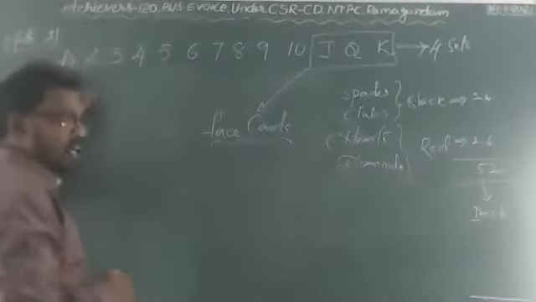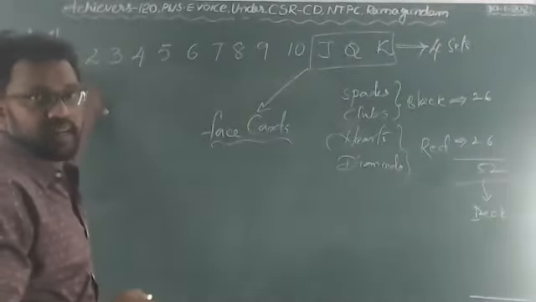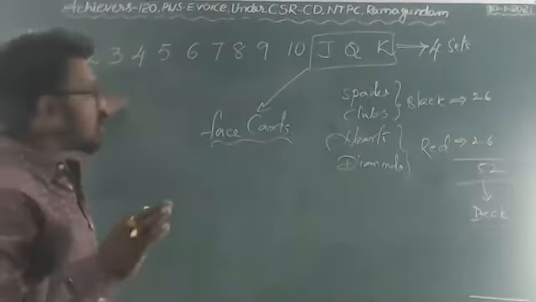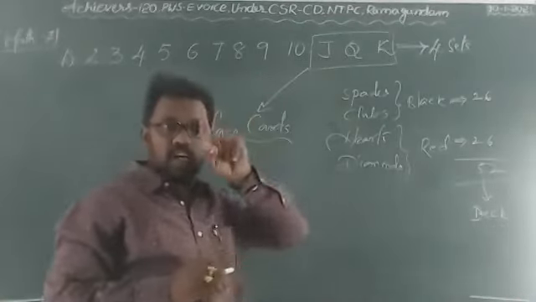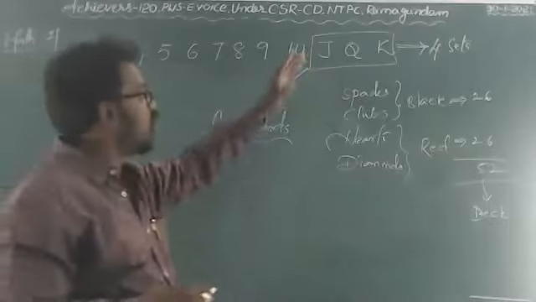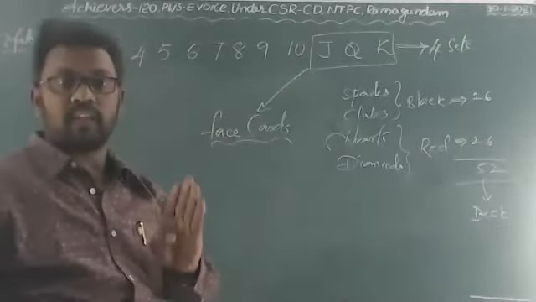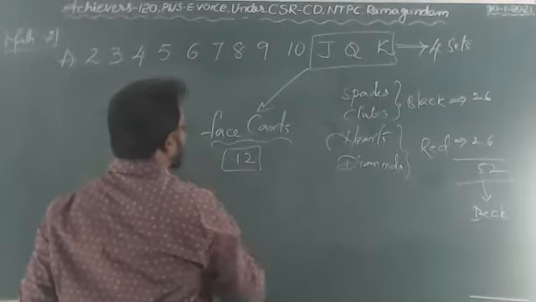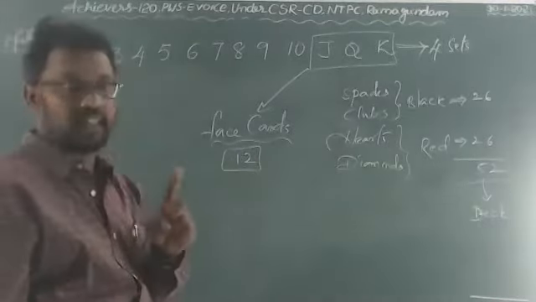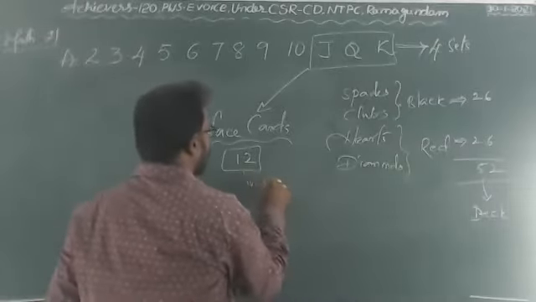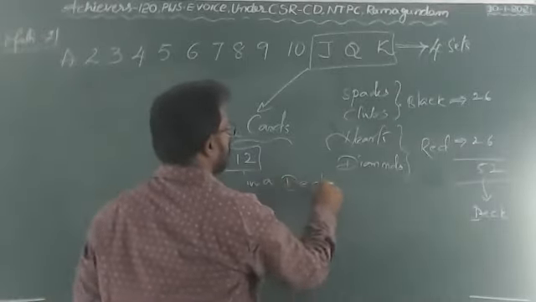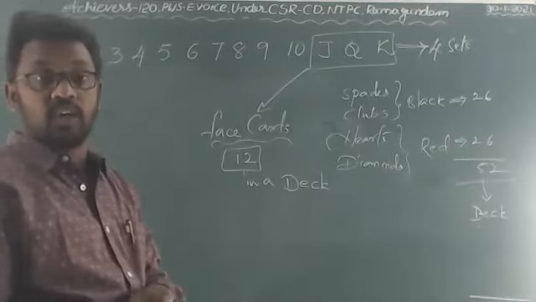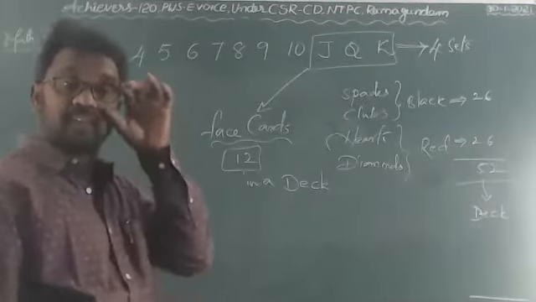Ace is not a face card or a number. Face cards are 3 in one set. In a deck of cards, how many sets will be there? 4. 3 fours are 12 face cards will be there in a deck.